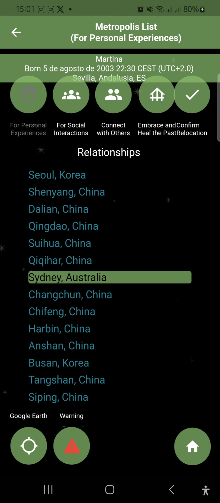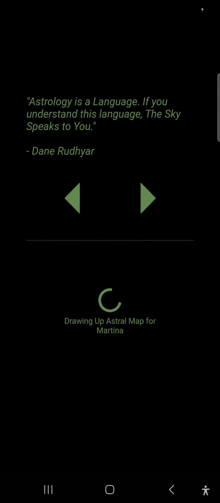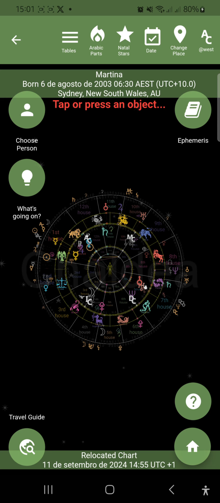Then we'll use the checkmark button in the upper right corner to confirm the relocation. Let's accept. Let's wait a bit. And here we have Martina's astral chart relocated to Sydney.